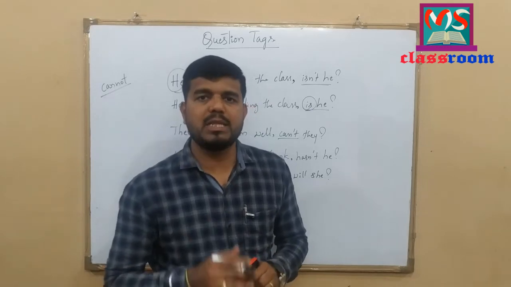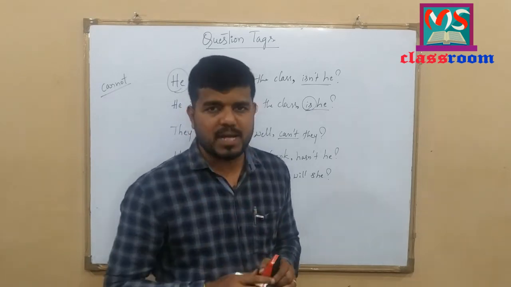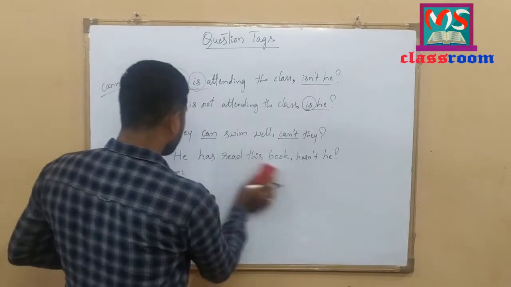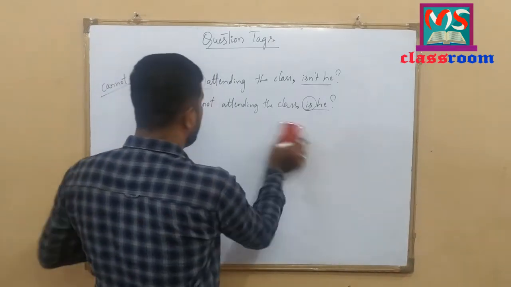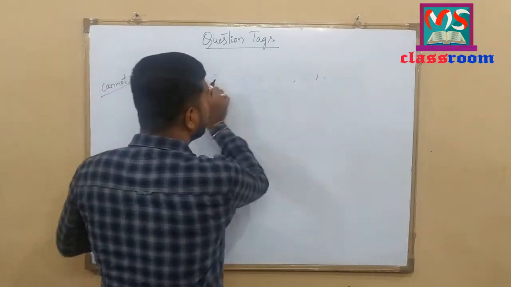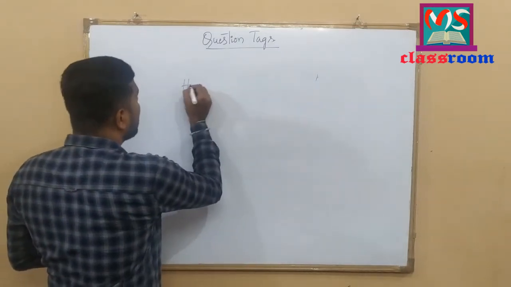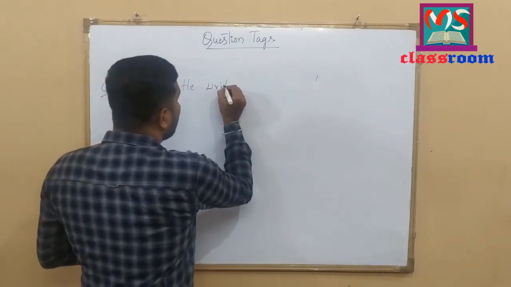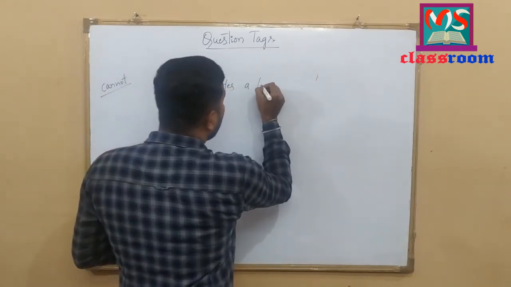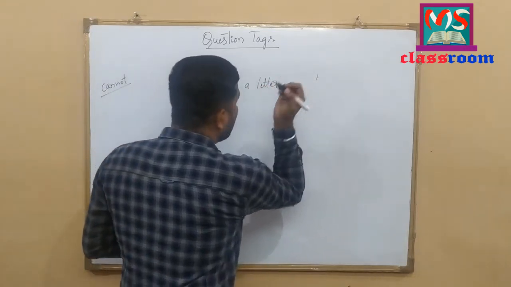To know about this concept, let me write some examples here. For example, he writes a letter.